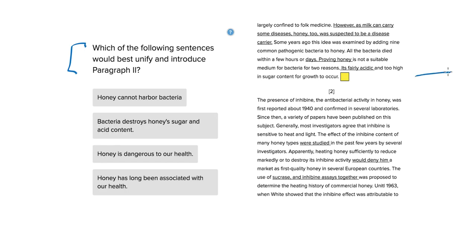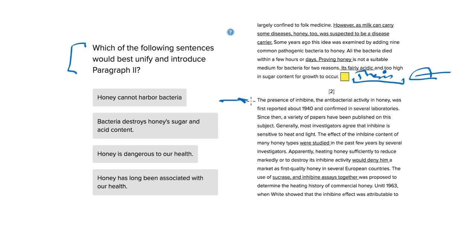The following question is asking about the best way to unify paragraph 1 and paragraph 2. So we're going to want to come up with a sentence here. It's going to be at the end of the introductory paragraph, so it's going to actually serve as our thesis, or the driving point of this discussion that we're having about honey. What are we saying about honey that is represented by the entire little essay we've got going on here?